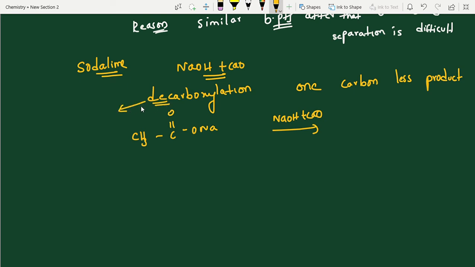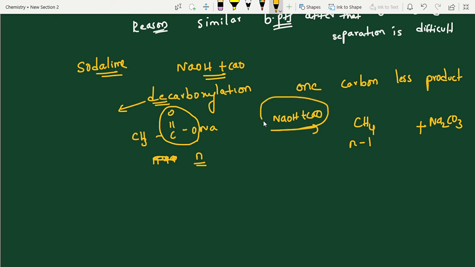1 carbon less product. Here how many carbons are we taking? Suppose this is N plus 1. This is N, you can take it. Then this goes off as CO2 gas, and finally the byproduct is Na2CO3. Main products I am discussing briefly. So what is this? We will get methane. Hydrocarbon preparation, methane, 1 carbon. Starting I have taken 2 carbons, here you are getting N minus 1. Okay, NaOH plus CaO. This is one of the most important reagents in sequence questions we are seeing.